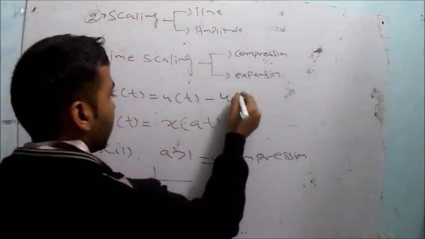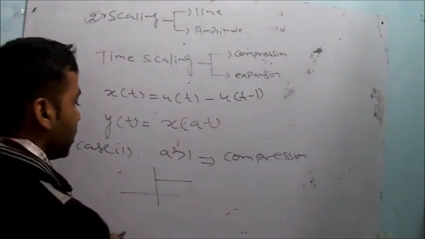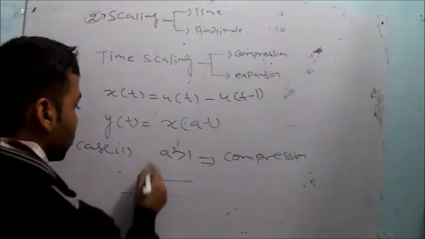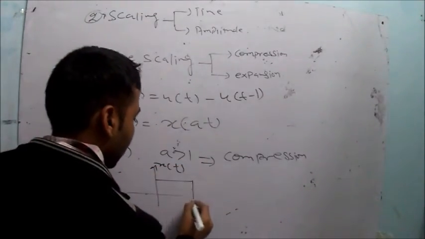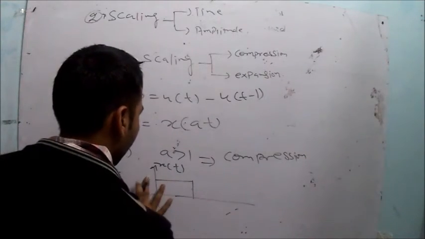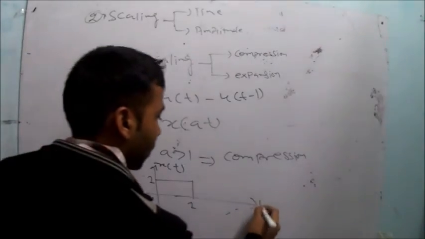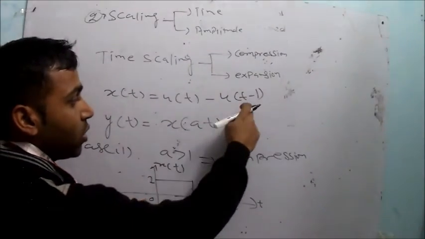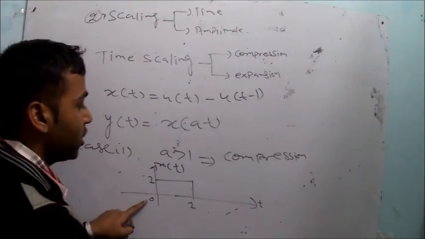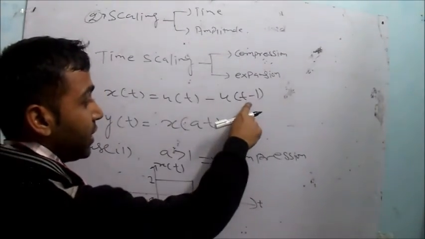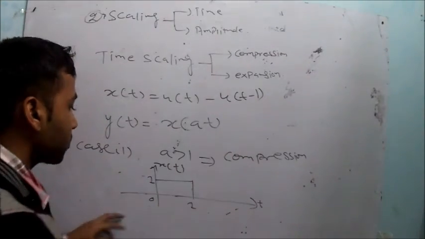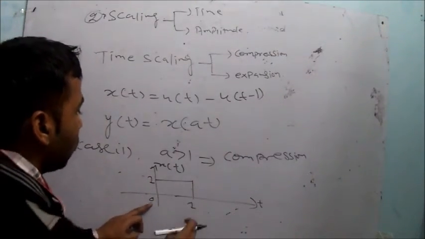Your x(t) is equal to u(t) - 1, right? So what is your x(t)? Your x(t) is equal to 1 from 0 to 1, because u(t) is equal to 1 when t is greater than 0, and u(t - 1), which is the delayed version of the u(t), its value is 1 from when t is greater than 1. So u(t) - u(t - 1) is equal to 1 from 0 to 1.